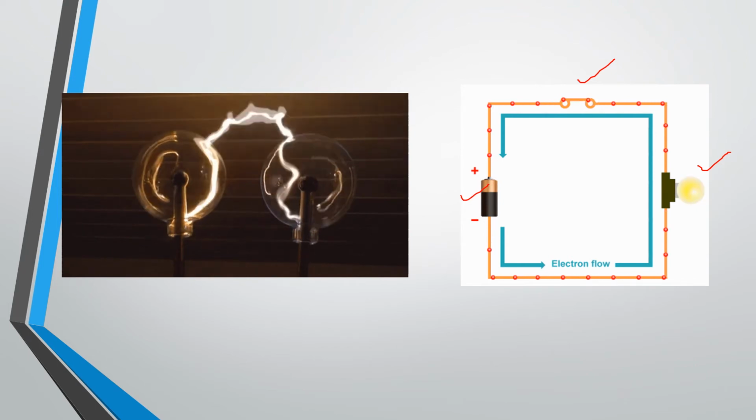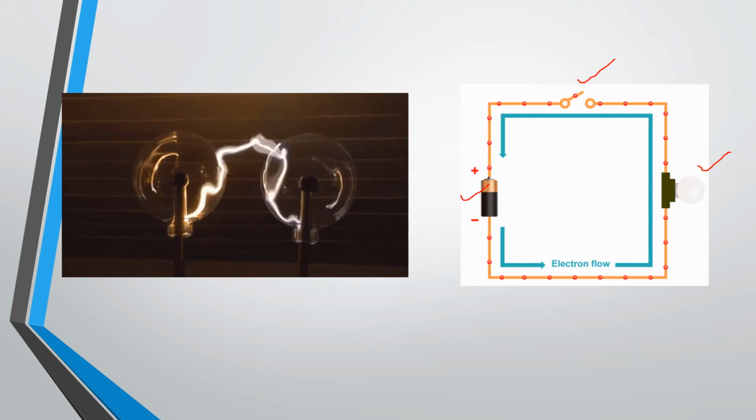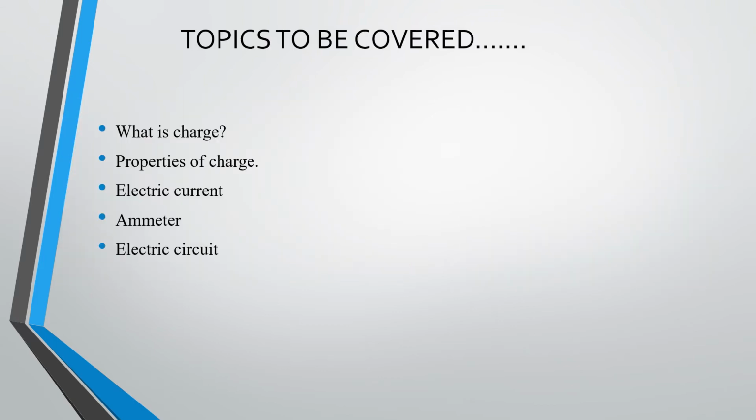So in this chapter we shall attempt to answer such questions, and we shall also discuss the heating effect of electric current and its application. So far we have discussed the introduction of electricity, where we are using it, and now we are going to start. The topics to be covered in this session are charge, what is charge, and properties of charge, and electric current, ammeter, and electric circuit. If you understand the characteristic of charge, you are well versed in electricity. Got it? So let's start.